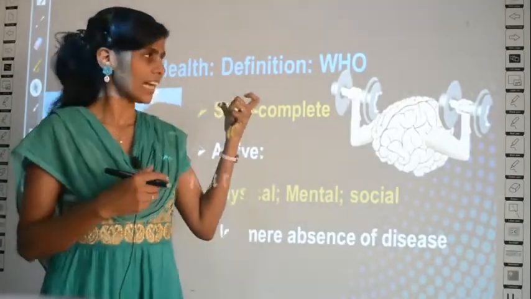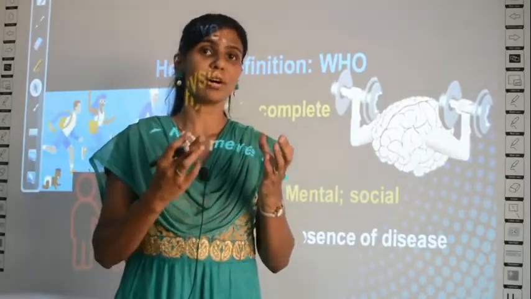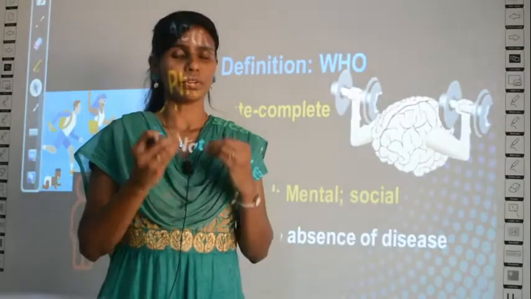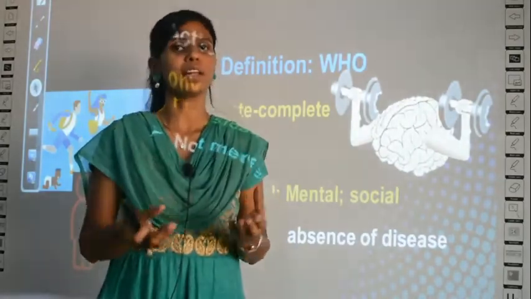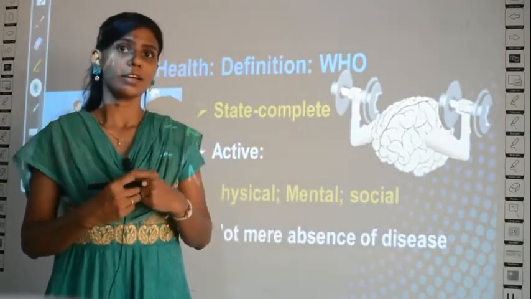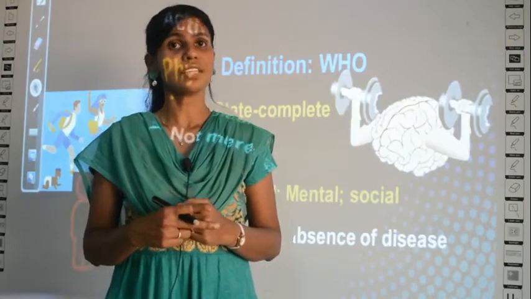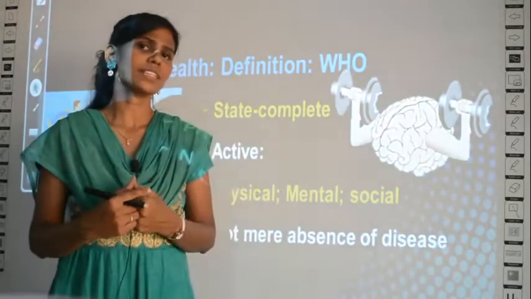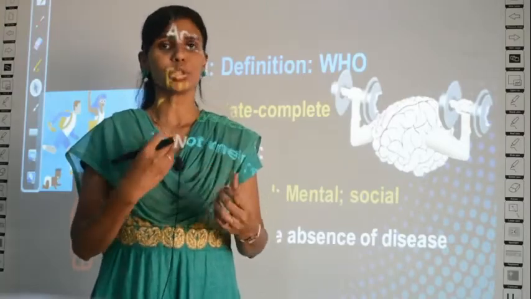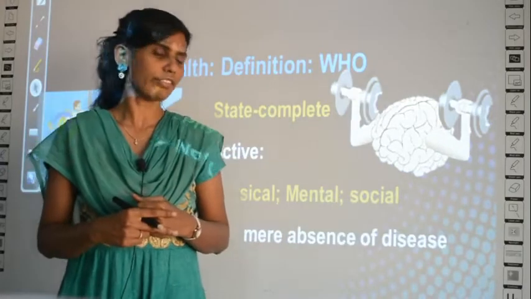So WHO has declared a definition for health in relationship with other people also. If you are not interacting properly with other people, then they have declared that you are not a healthy person. So a healthy person should be active physically, his mental health should be active, and also his relationship with other people should be active. That is how WHO has declared the definition.